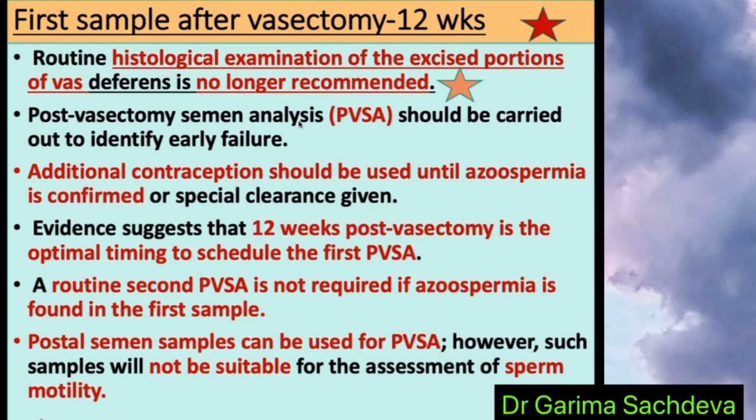This is again a question. It has to be done 12 weeks post the procedure, that is 3 months post the procedure. You have to collect the post vasectomy semen analysis sample. Until it is proven that the criteria for a successful vasectomy is met, till then they have to use additional contraception.